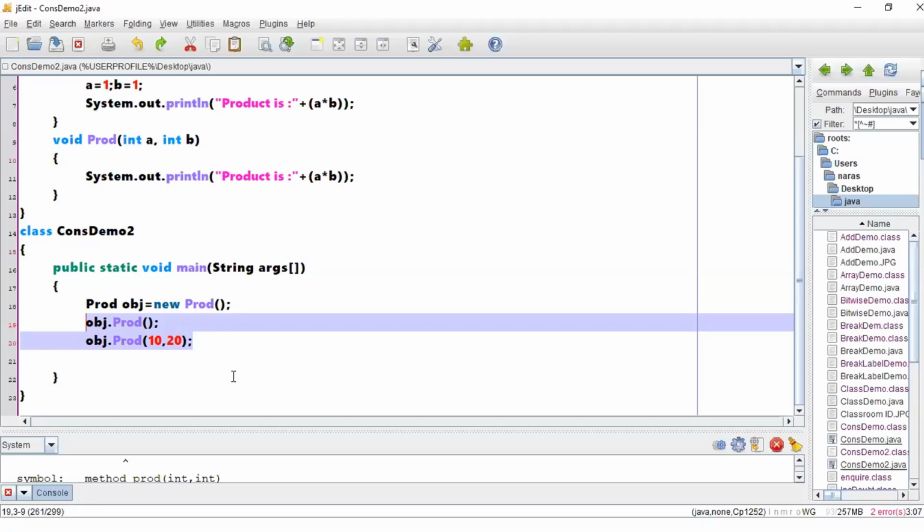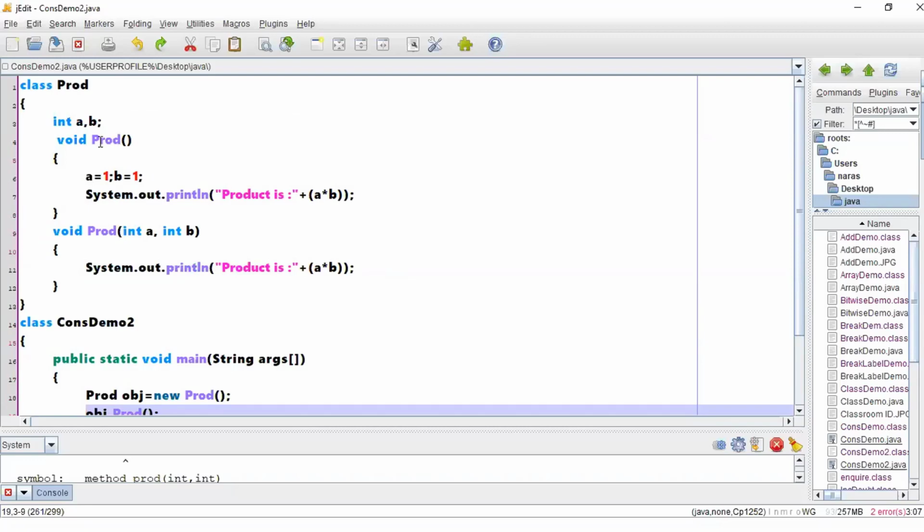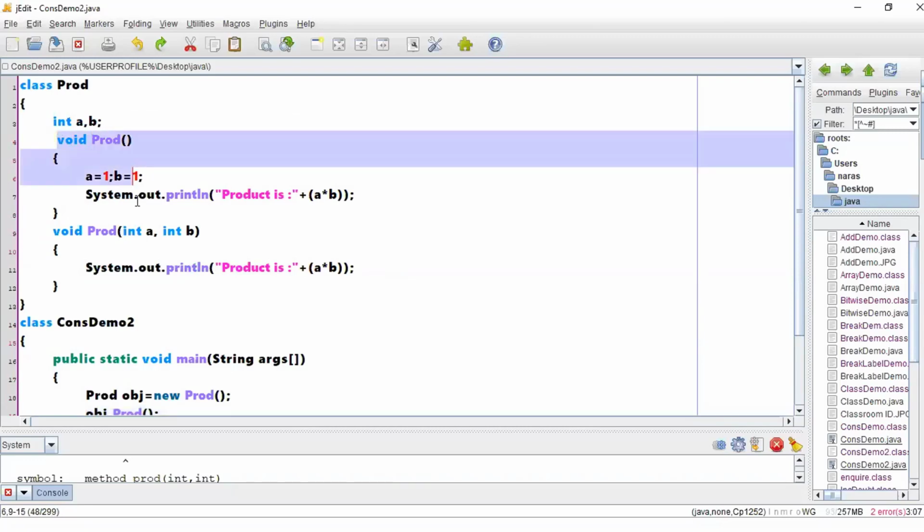Now, once you call the function explicitly, does it need to check the function name and the argument list, whichever things you are passing? It needs to check whether those things are matching with respect to that particular definition or not, right? So it will first cross check, yes, name is matching.